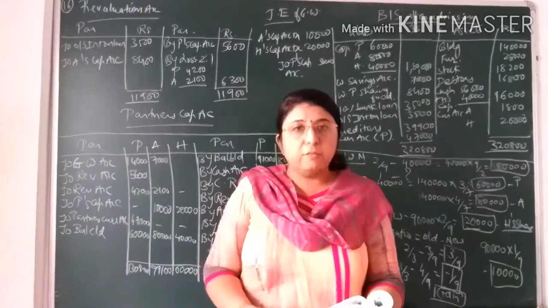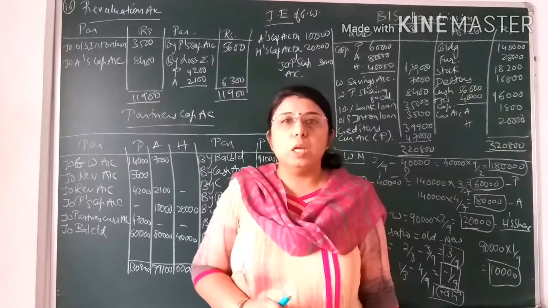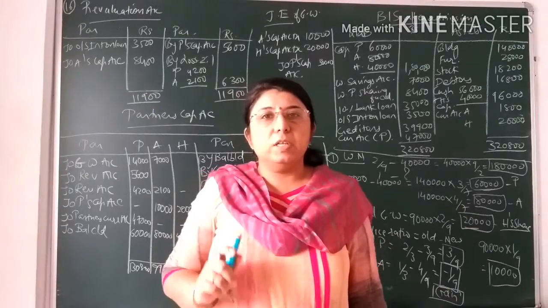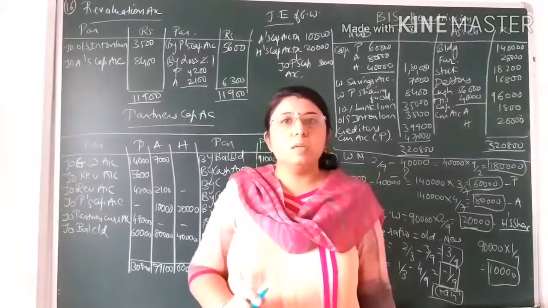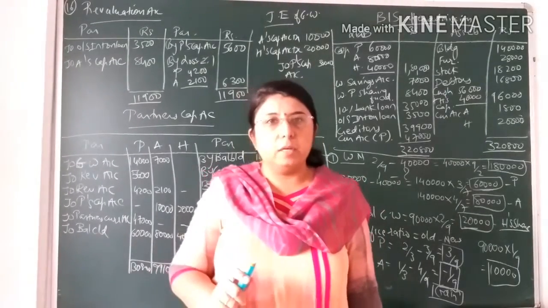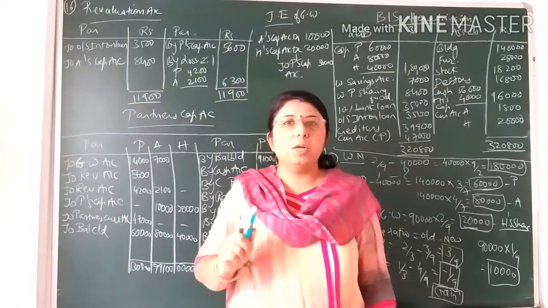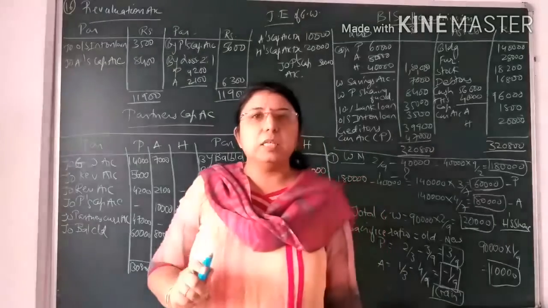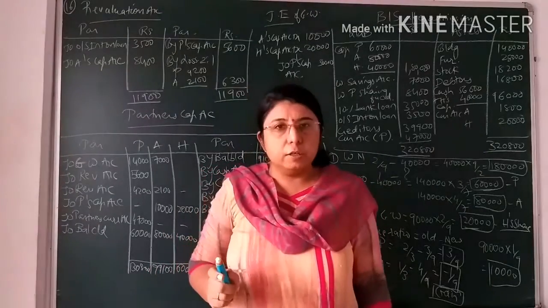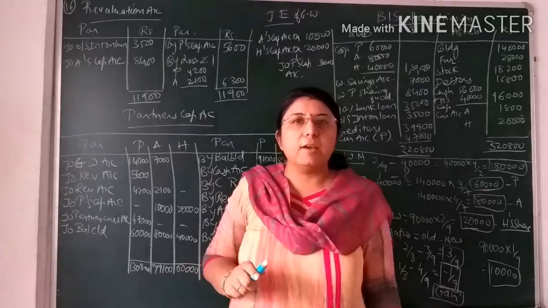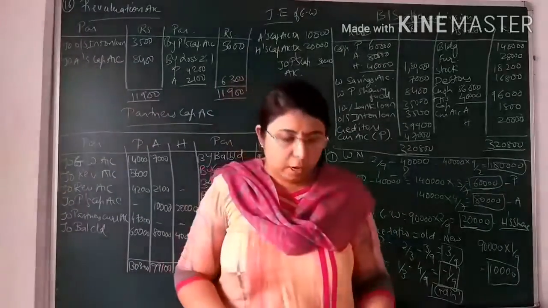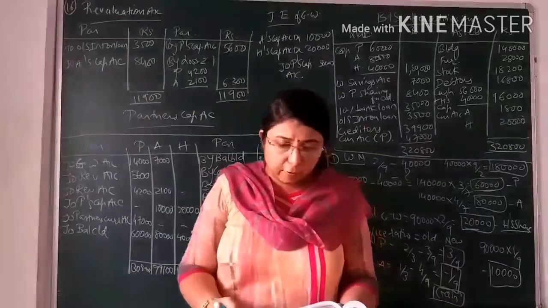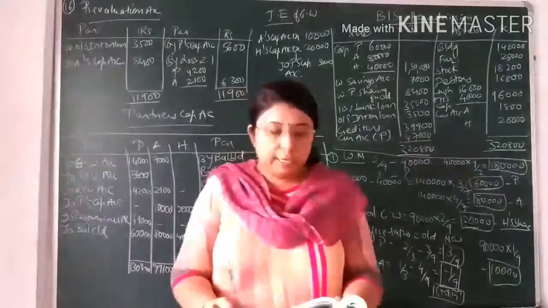On the asset side, the first entry, that is of goodwill. Students, already we discussed that if in the old balance sheet the goodwill is given to you, then that goodwill is earned by the old partners. So that is to be distributed amongst the old partners in their old profit sharing ratio, because it is earned before the arrival of the new partner. So it is to be distributed amongst the old partners. Next, building, furniture, stock, debtors and cash.